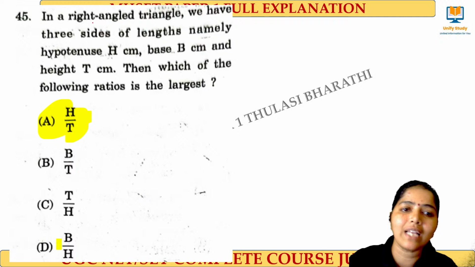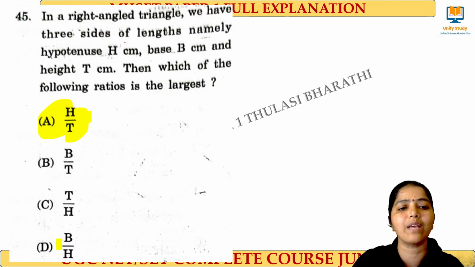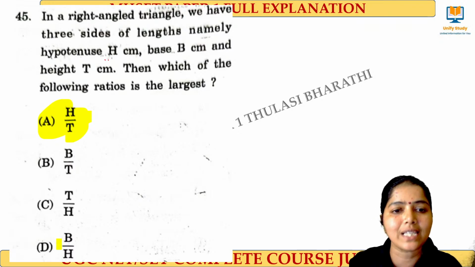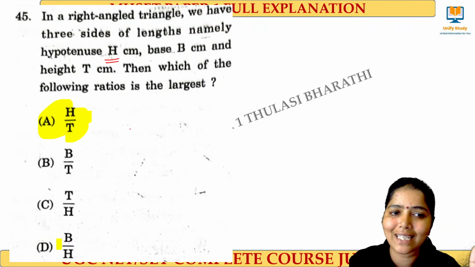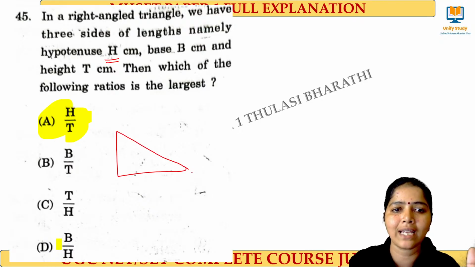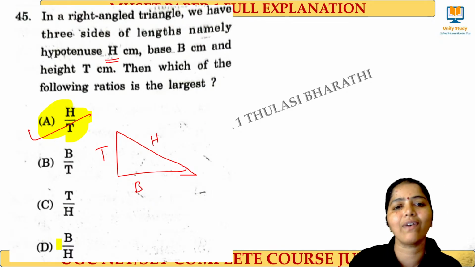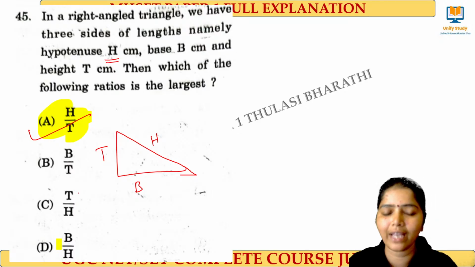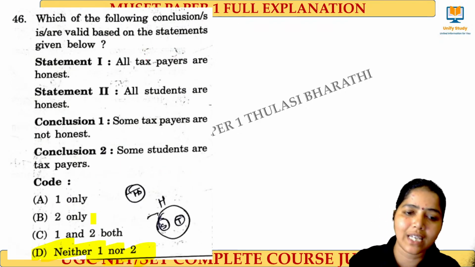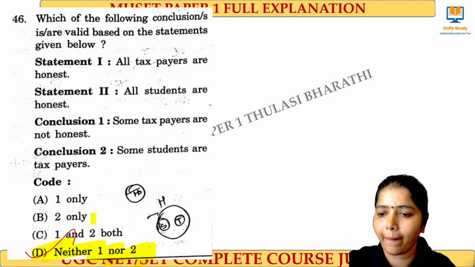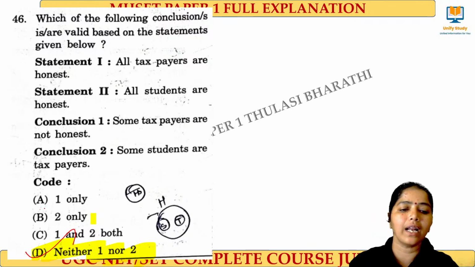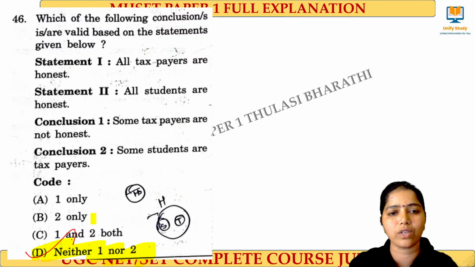And next one, in a right angle triangle we have 3 sides of lengths, namely hypotenuse it is 8 centimeter, base it is 9 B centimeter, and the height is said to be T centimeter, like this, right? Where we have the height as t and base as b and this as h, and which forms the largest one is h divided by t will be the largest one, right? Very good. Next question from logical reasoning. Here neither 1 nor 2 will be the right answer for this question.